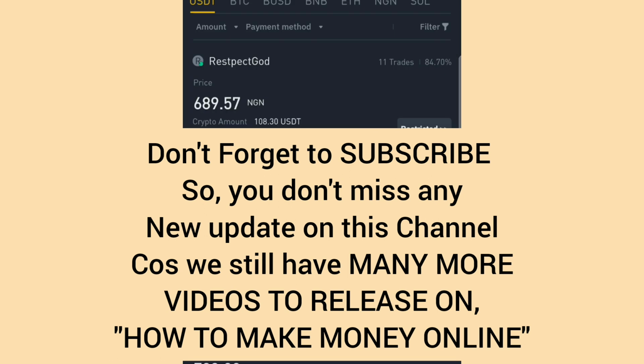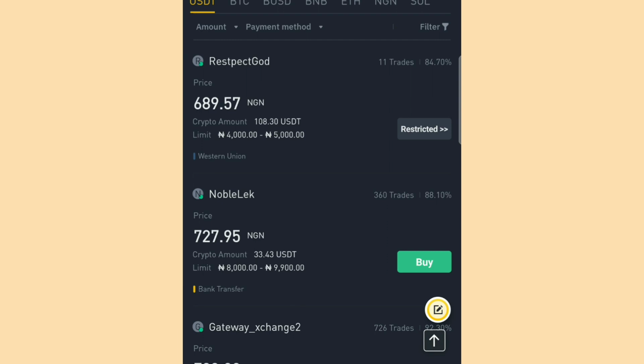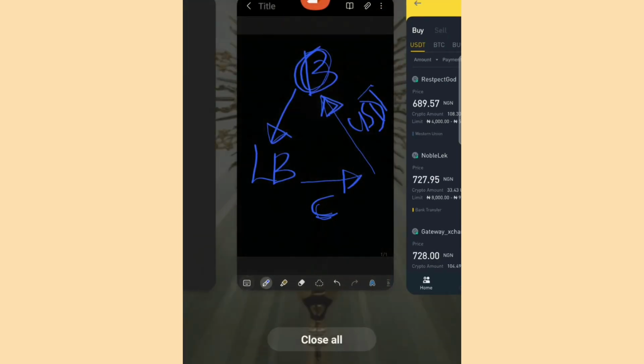Don't forget that you are not expected to use your money at this stage now. We are still doing our calculations. Please don't use your money yet at this stage until you are done with all the necessary calculations. Now we assume we've bought that USDT, and the amount of USDT we are expected to have with that 50K using the current market price is